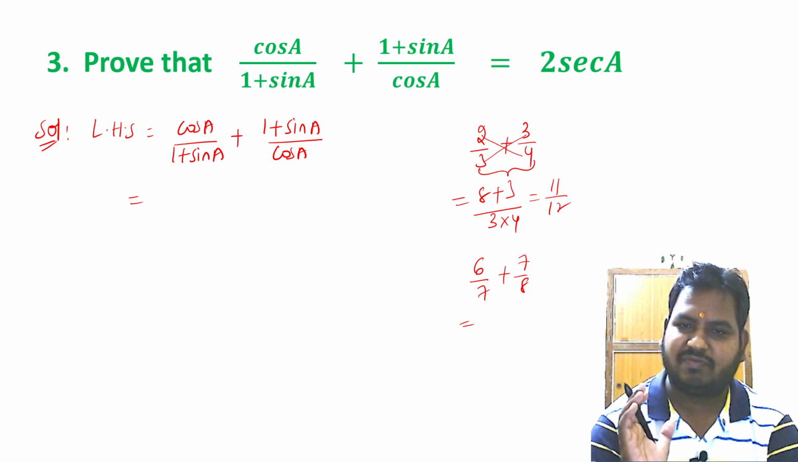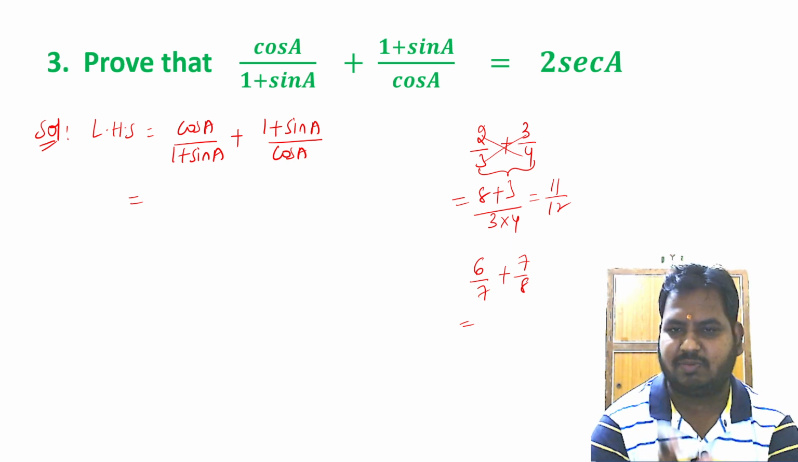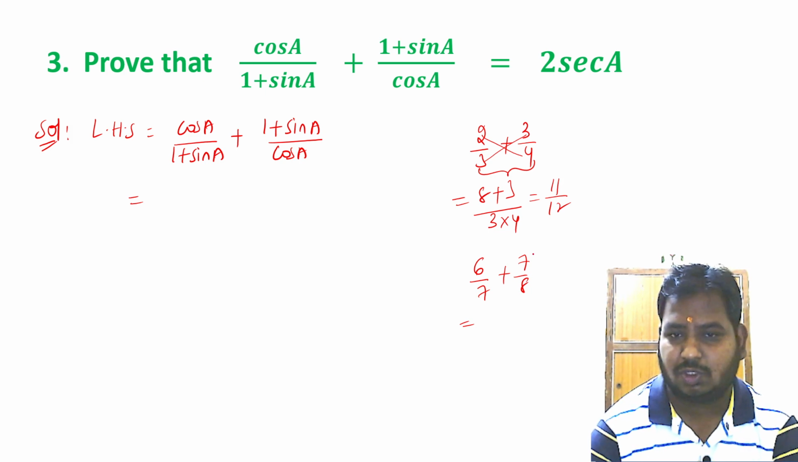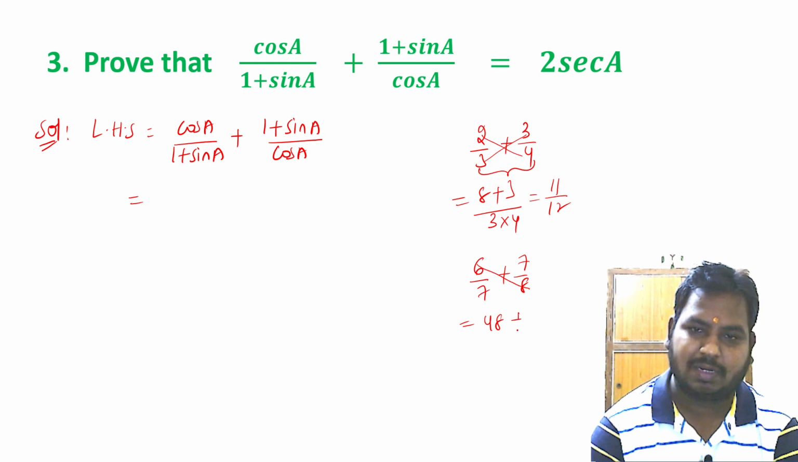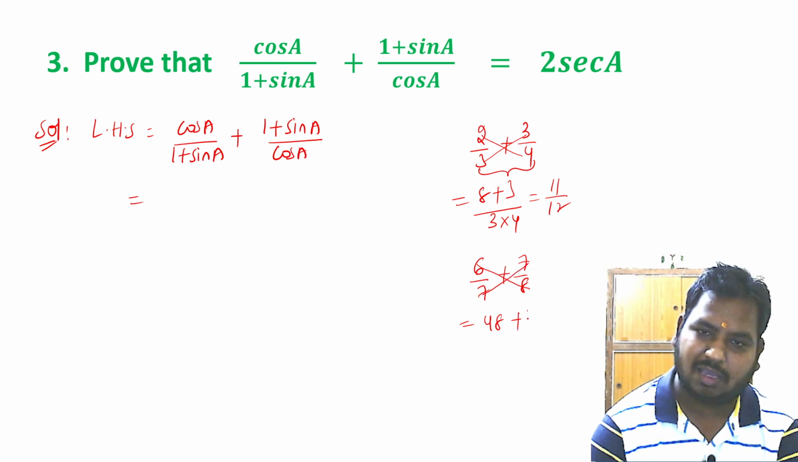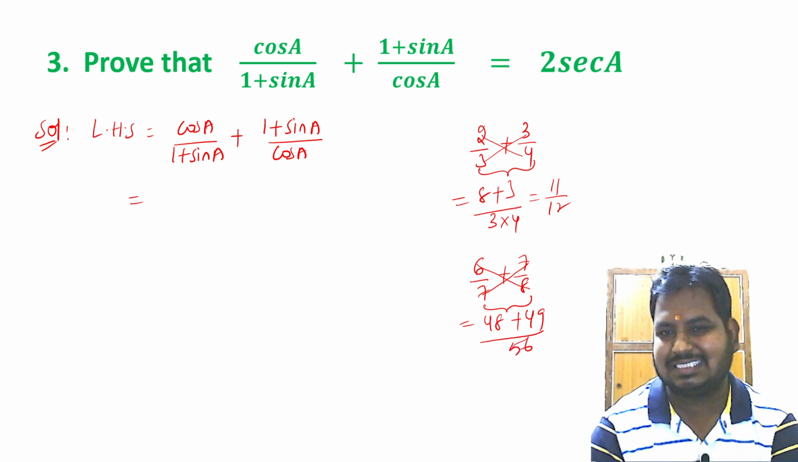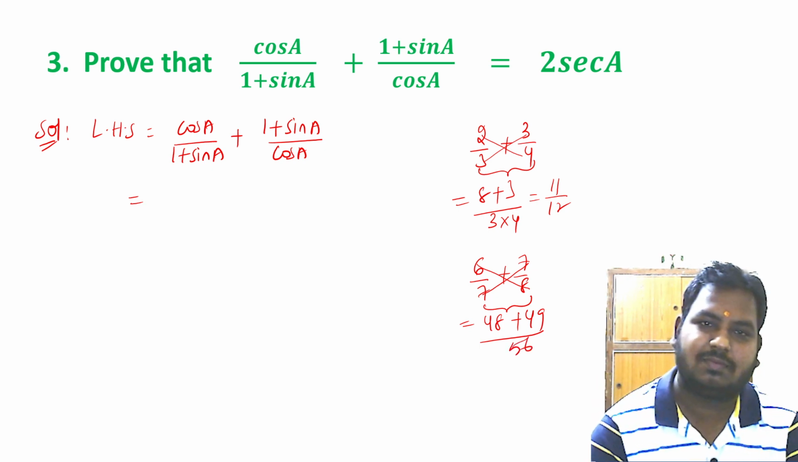If I want to simplify this thing, I have two options. Option number 1, find the LCM of 7 and 8, or option number 2, you go with this method. You multiply 6 and 8, you will have 48. You multiply 7 and 7, you will have 49. Then multiply 7 and 8, you are going to get 56. Now this logic I am going to apply here.